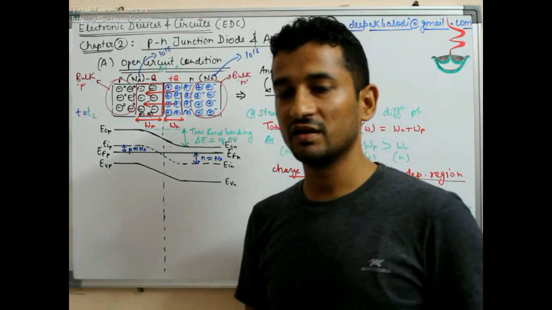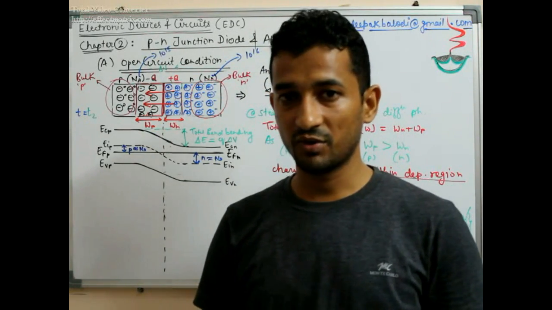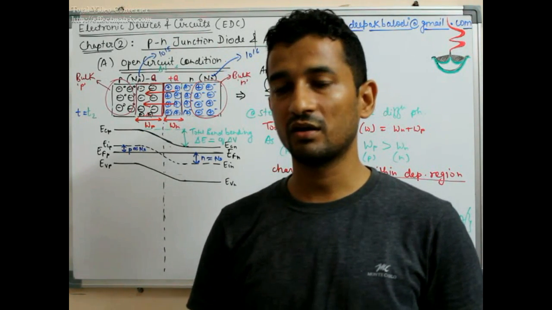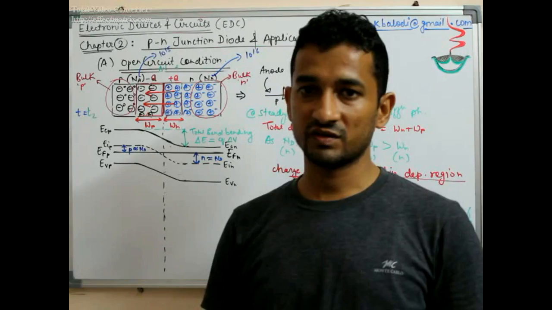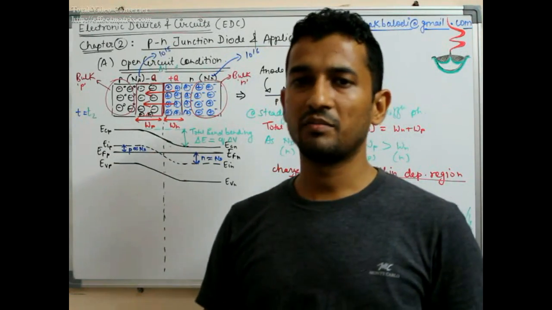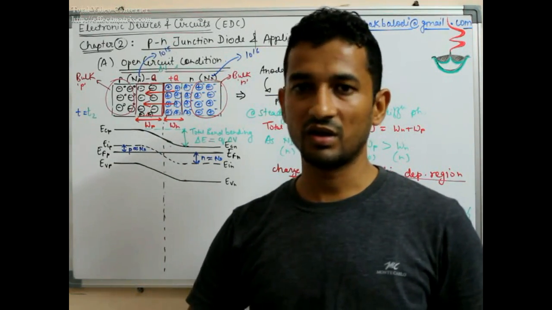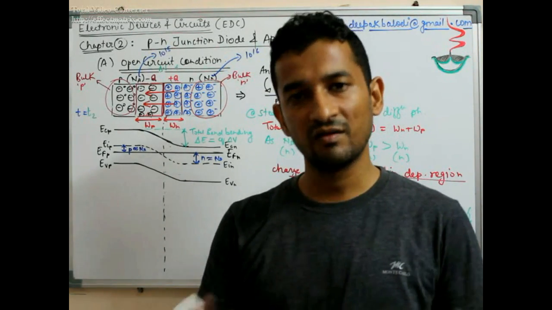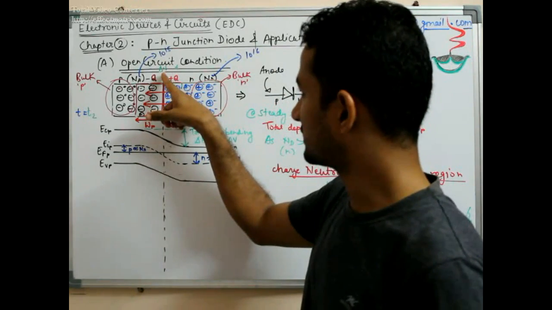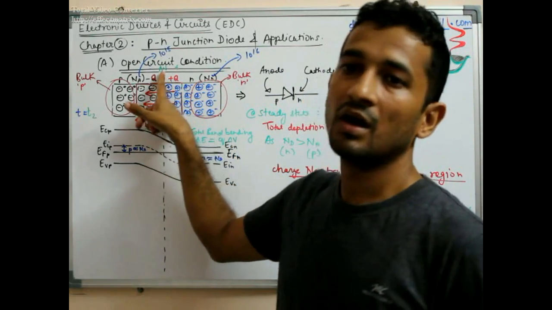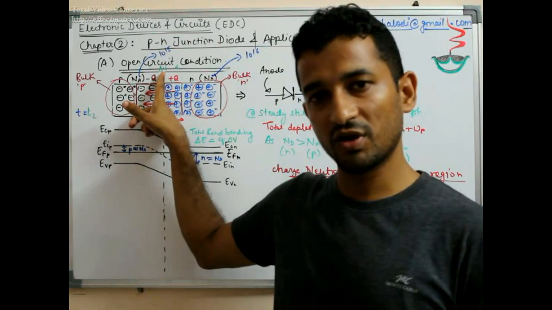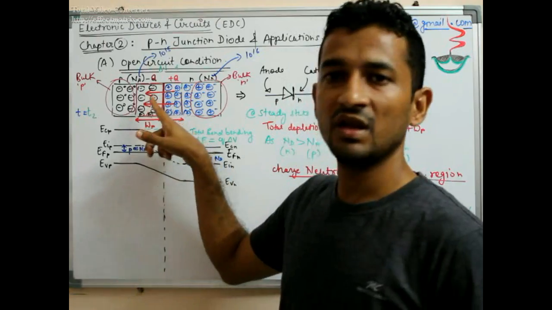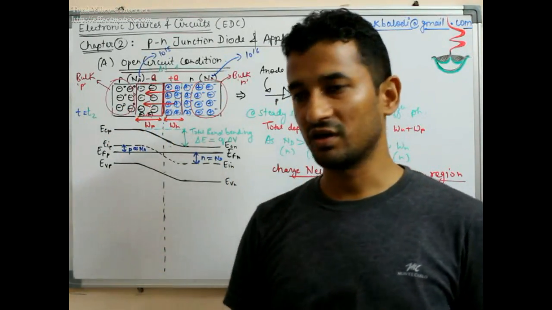So this delta V is called built-in potential or junction potential, which is acting like a barrier, and it is ensuring that no further diffusion process takes place, or it makes the diffusion process difficult. So until and unless you apply some force on drift, the diffusion process effectively cannot take place, because there exists a potential difference, built-in potential, junction potential, potential barrier of delta V. This is in coordination with the electric field. If there is an electric field, there is a potential difference.